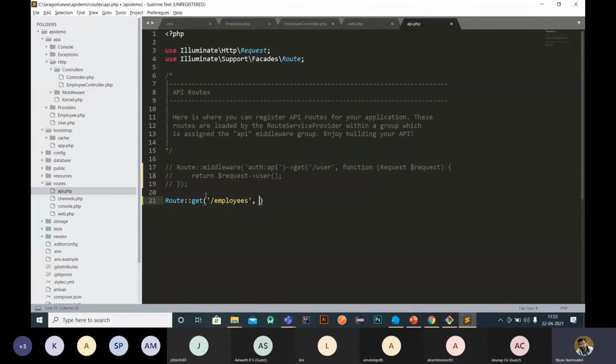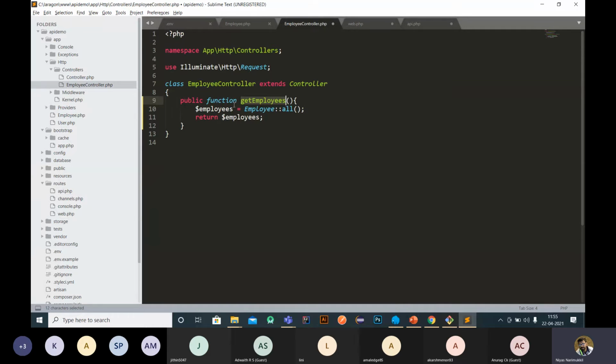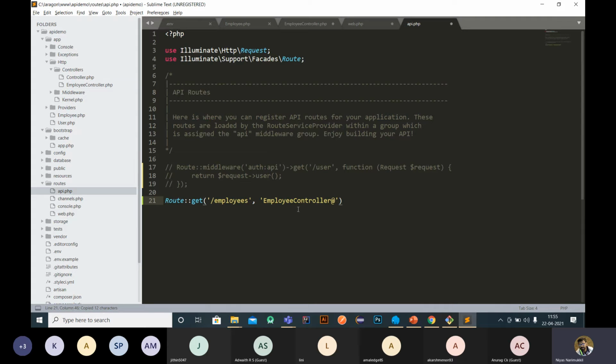Then it will map to the employee controller, right? So it will map to the employee controller at the function name, which is get employees. Employee controller at get employees. Okay, so I just added the route here. Just click semicolon. Okay, so the route is added here.